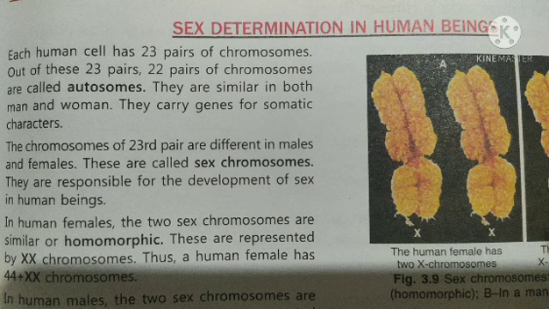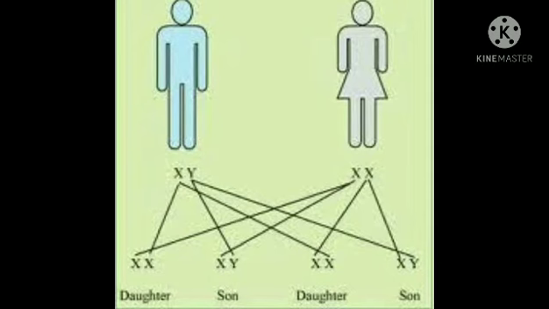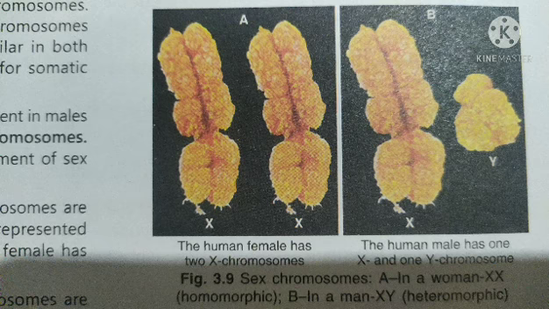There might be a question in your exam that you will have to write the difference between allosome and autosome. Autosomes are those chromosomes that carry genes for somatic characters such as body weight, body features, presence of tail, ear, and height. These are the somatic characters. However, the 23rd pair is known as allosome, consisting of the sex chromosomes.